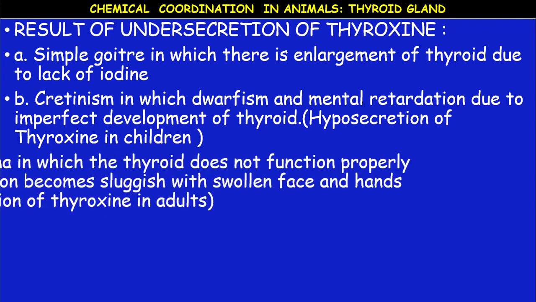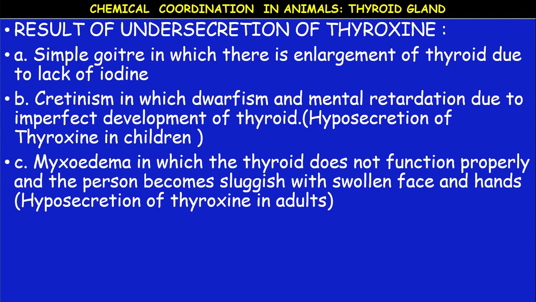Okay, that is called cretinism. Next, myxedema. Myxedema is a disorder in which the thyroid does not function properly, and the person becomes sluggish with swollen face and hands. Okay, this is also due to hyposecretion of thyroxine hormone in adults. Hyposecretion of thyroxine in children causes cretinism. Hyposecretion of thyroxine in adults causes myxedema.